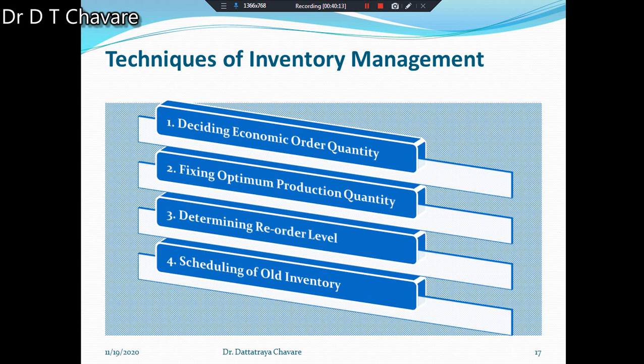Economic order quantity is fixed on the basis of ordering cost and inventory carrying cost. It means that ordering cost is also considered and inventory carrying cost is also considered.